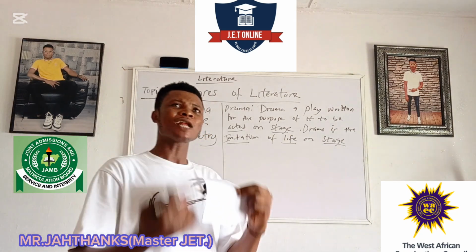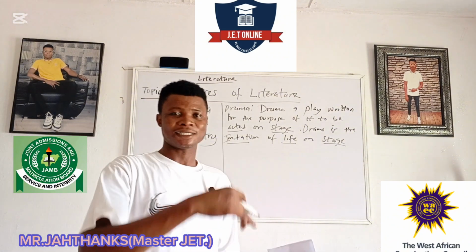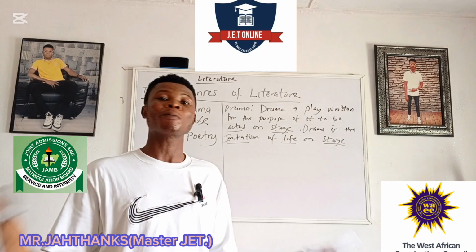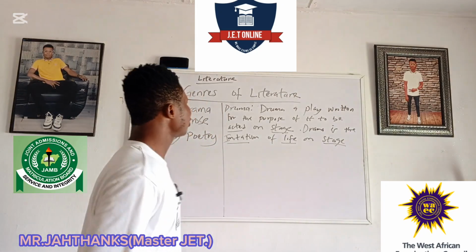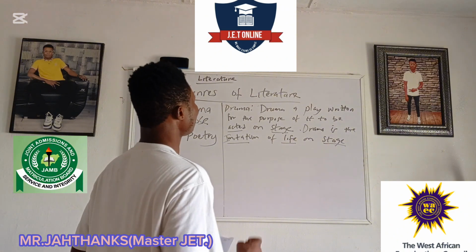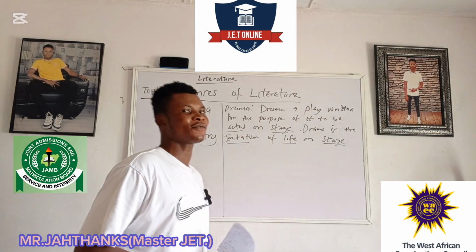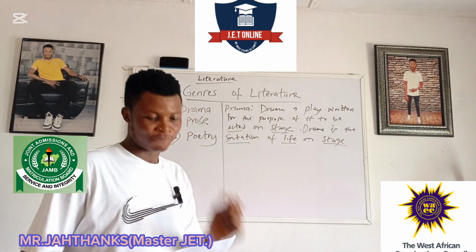So when a particular play is written down for the purpose of it to be acted, that is, roles can be given to actors and actresses to come and perform on stage, that is what we call drama. So in summary, drama is a play written for the purpose of it to be acted on the stage. Now we need to have the knowledge of what we call stage, although we are still going to look at it in the features of drama.